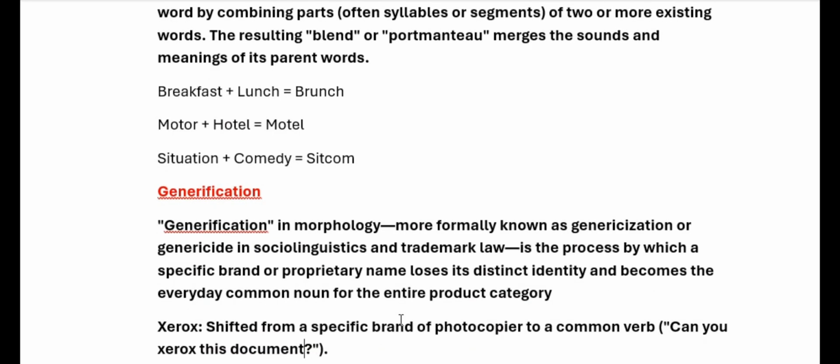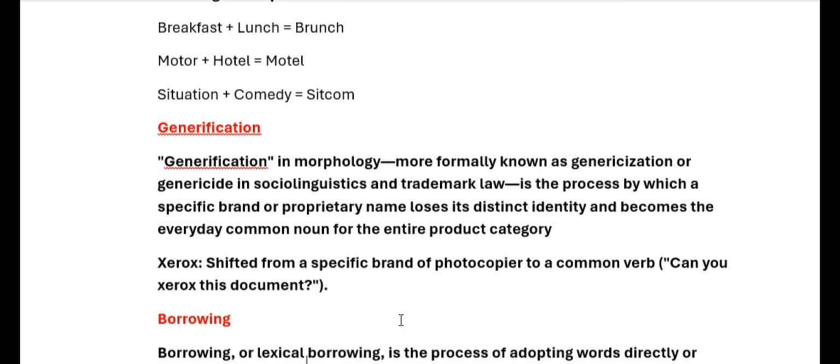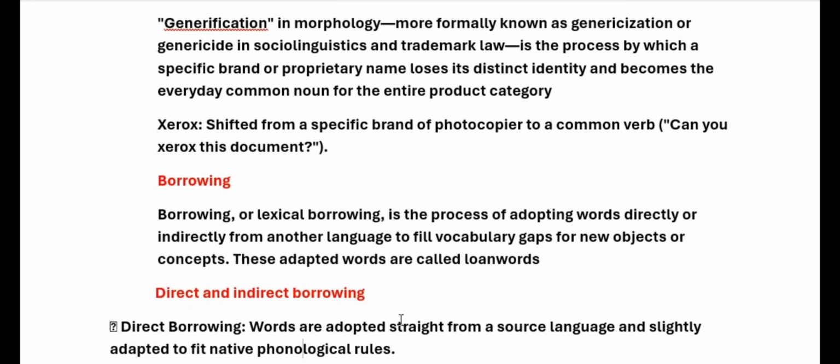Generification is also a word formation process in which a brand name becomes a general name for that process, like Xerox. Borrowing is a type of word formation where a word from one language is taken into another language. It can be direct or indirect.